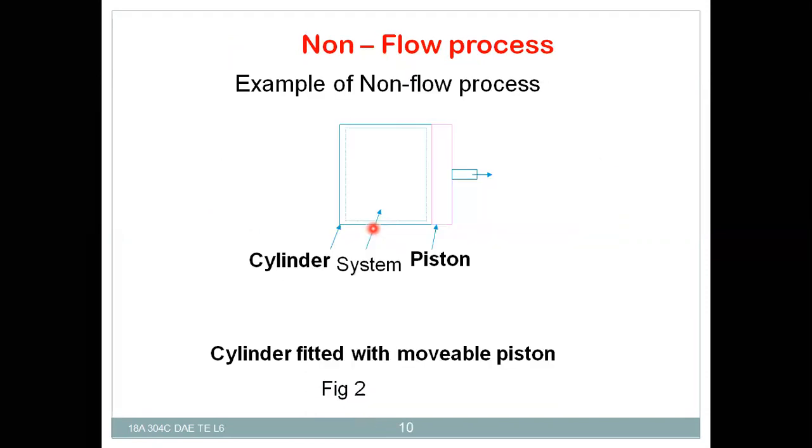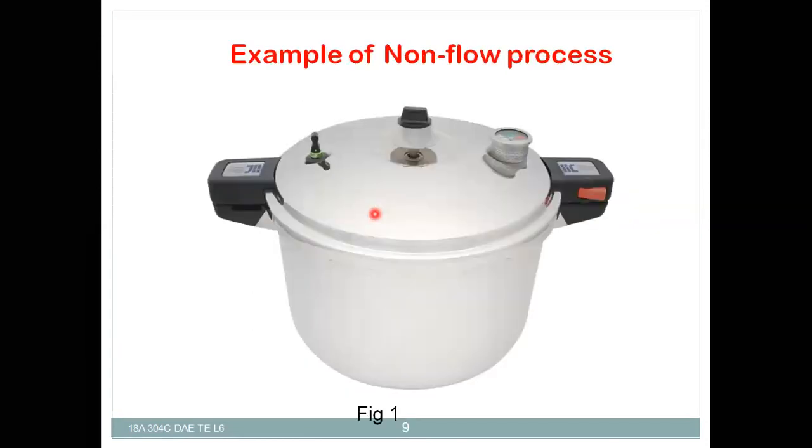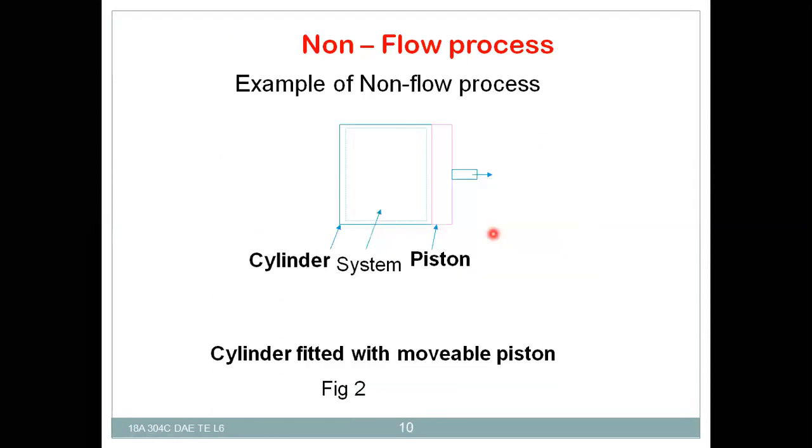Another non-flow example is a piston cylinder, where there is no mass flow, but there is an energy flow across the boundaries.